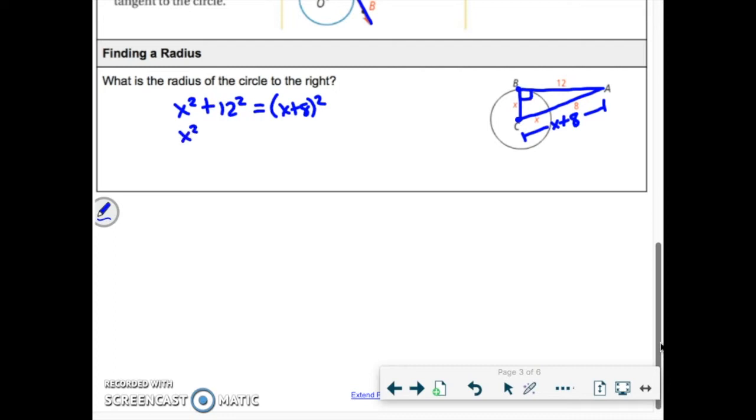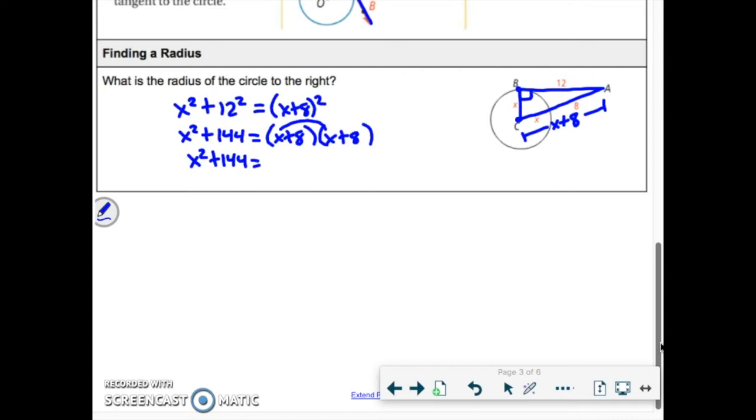So we have x squared, 12 squared is 144. When we square this side, it's not just distributive property. We can't just distribute the 2 into both. What this squared means is that there are 2 x plus 8s. So we need to remember how to FOIL. This is a FOIL problem, okay? When you have a set of parentheses squared, it means there are 2 sets of that parentheses. All right, so we have x squared and 144. All right, we need to FOIL.